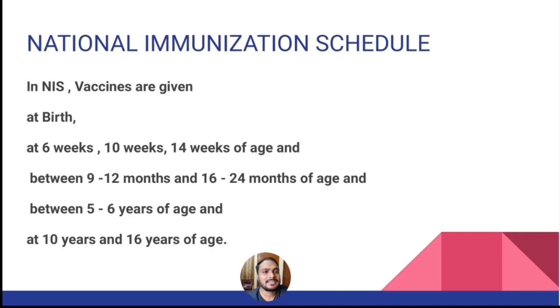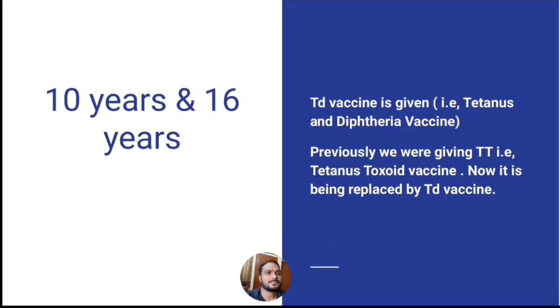Next, coming to the vaccines that are given at 10 years and 16 years of age. TD vaccine is given, that is tetanus and diphtheria vaccine are given. Previously we were giving TT, that means tetanus toxoid vaccine. Now it is being replaced by TD, that means tetanus and diphtheria vaccine.